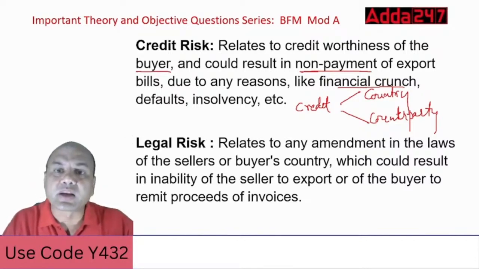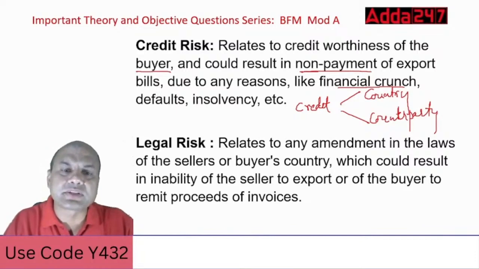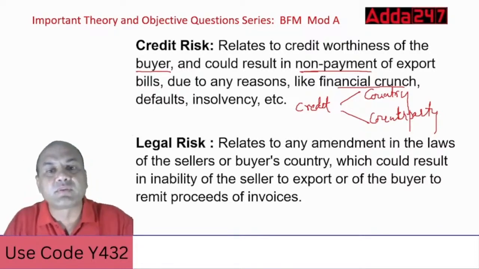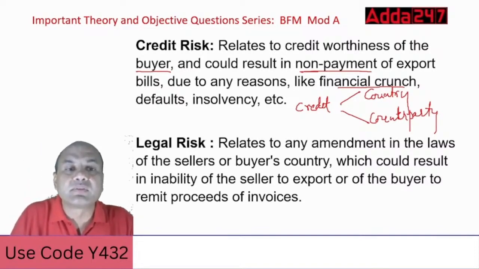So, creditworthiness of the buyer. How will you check the creditworthiness of the buyer? It's very difficult to check. So that's why, to cover this credit risk, we always try to use one element. What is that element called? We always try to use LCs, letters of credit.